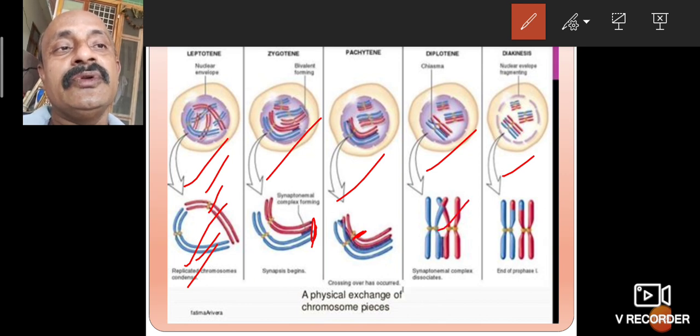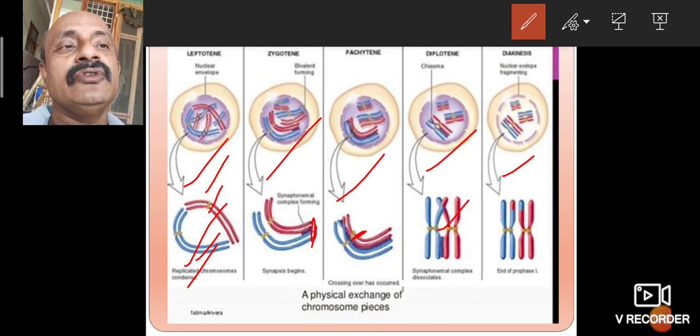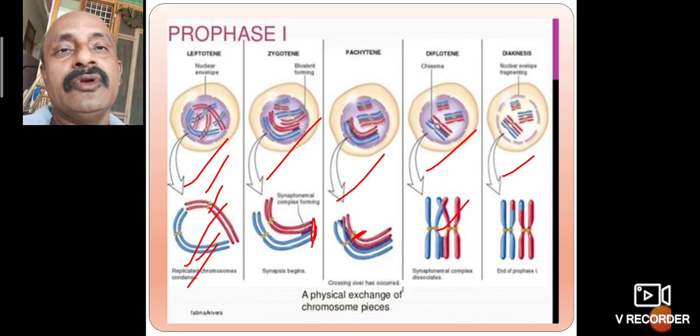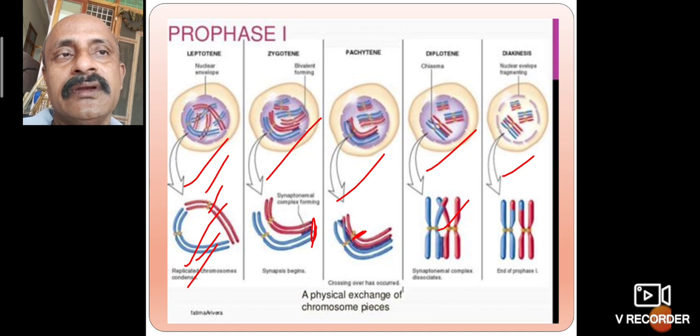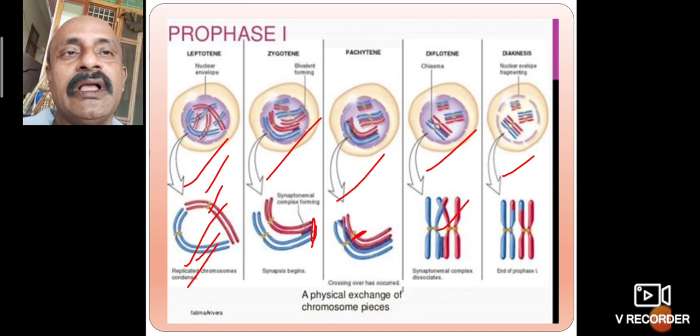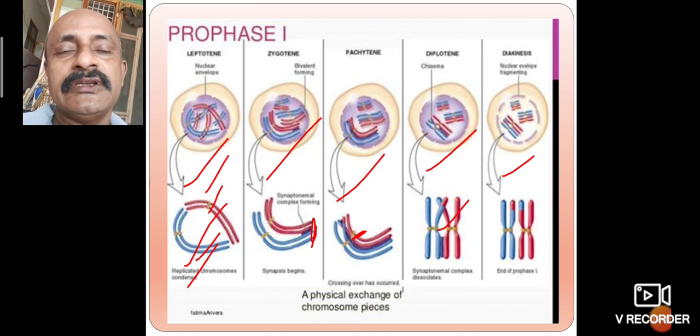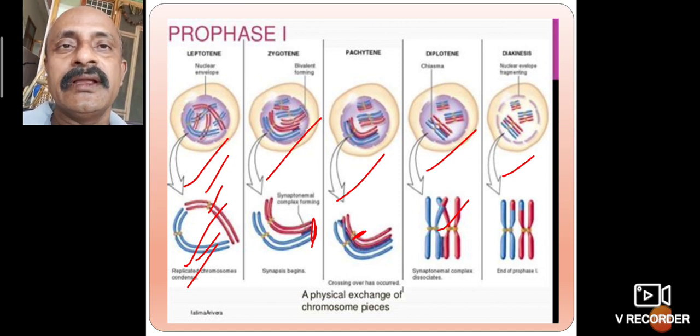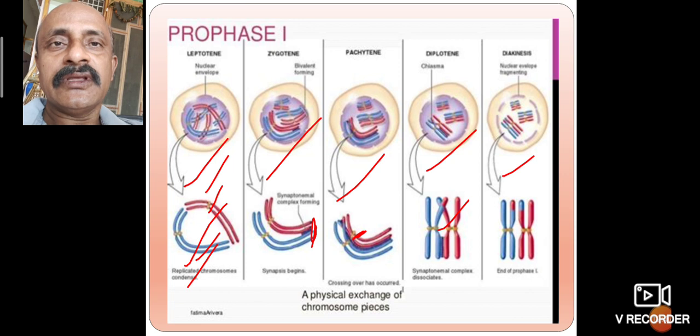Then diplotene and diakinesis, where they are separated. So: leptotene, zygotene, pachytene, diplotene, diakinesis. After these five stages, genetic recombination takes place between a set of chromosomes, where the chromosomes come close and synapsis takes place, with transmission between each other.